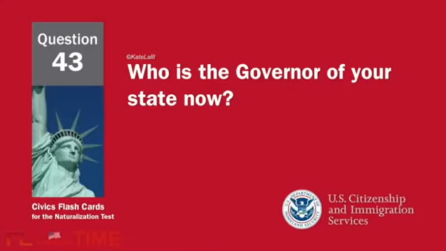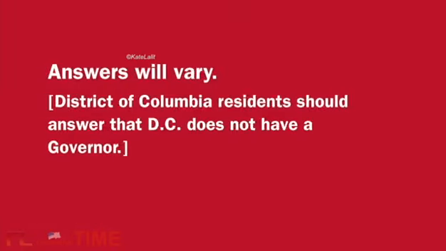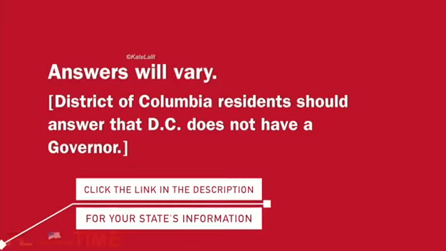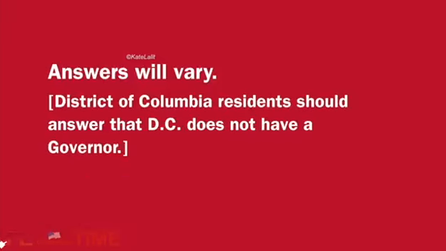Who is the governor of your state now? Answers will vary. District of Columbia residents should answer that D.C. does not have a governor. Click the link in the description to get the info about your state's capital, governor, senators, and representatives.